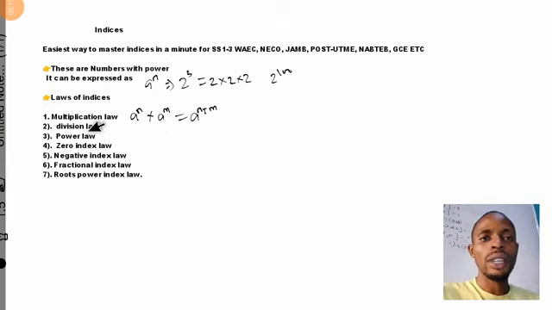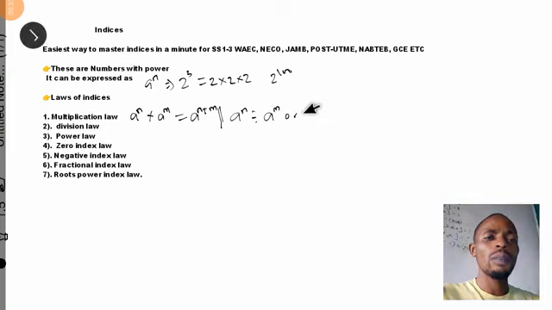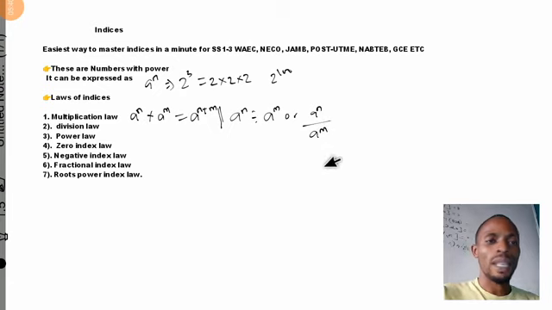Let's go to the division law of indices. The division law of indices says that whenever you see a question like this, we have a raised power of n divided by a raised power of m. It can also be written like this. It's still the same thing. Either you have it like this or like this, it's the same division law of indices.